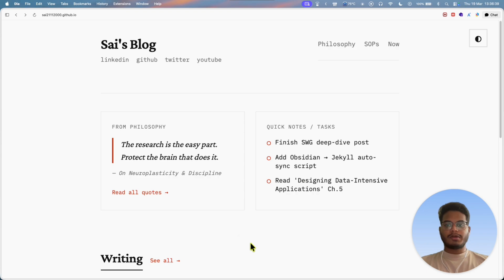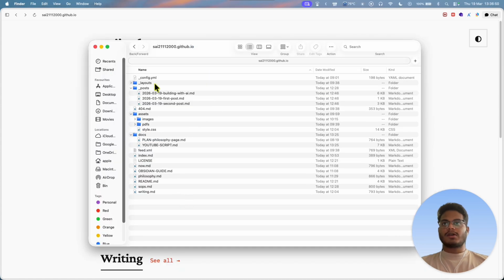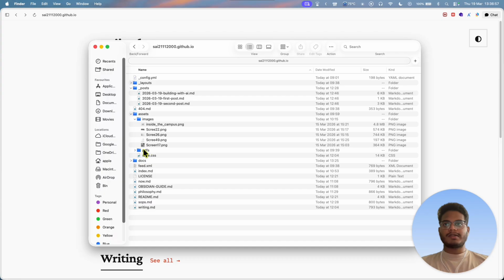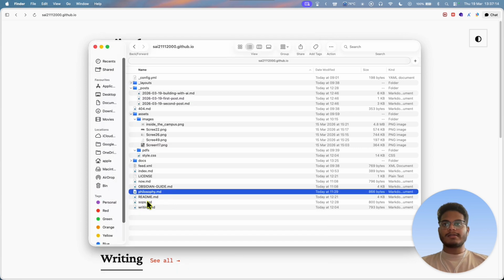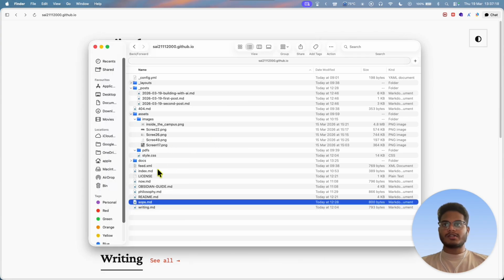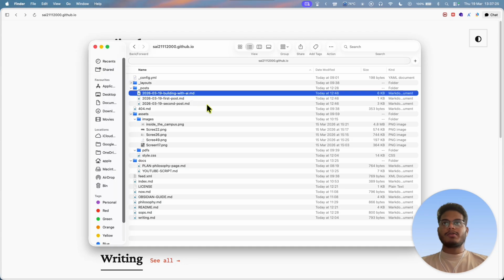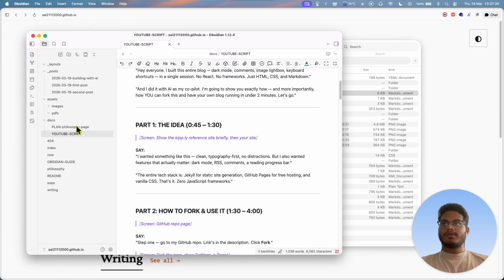And let me show you how to structure your local directory. This is how your local directory would look, where you will have your assets to drag and drop your images and your PDFs, to link to your posts or your blogs. And these are the SOP, blogs and philosophy MD files, where you will write in markdown format and keep continuing the process. This is a similar SOP kind of structure, and similarly we have posts.